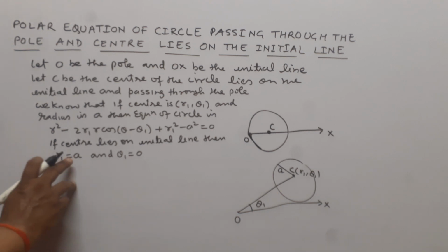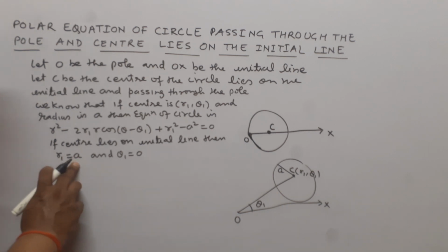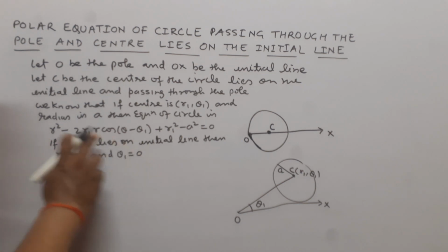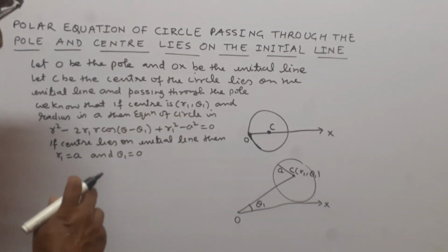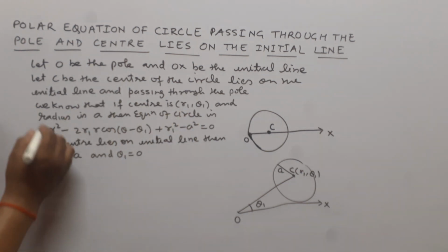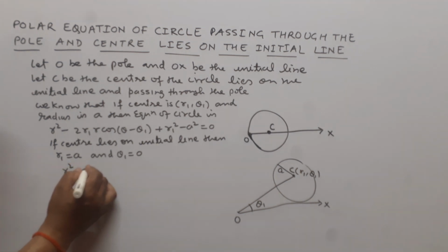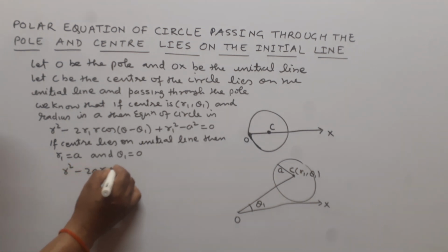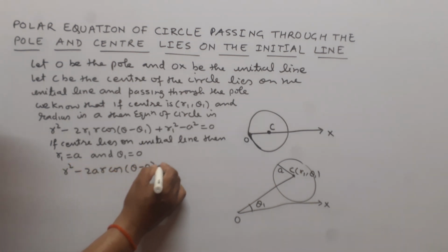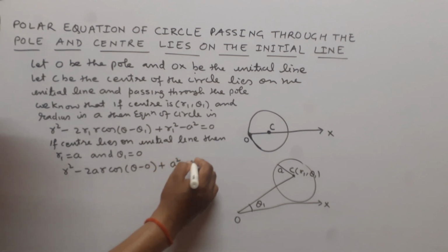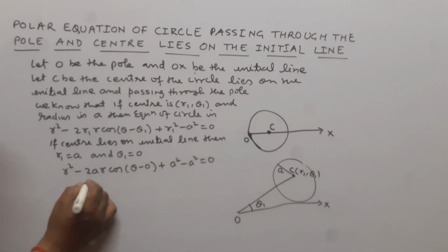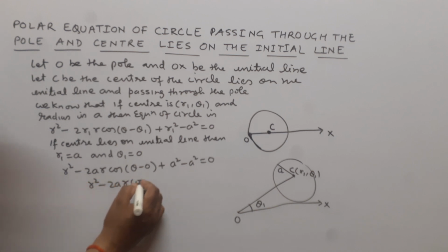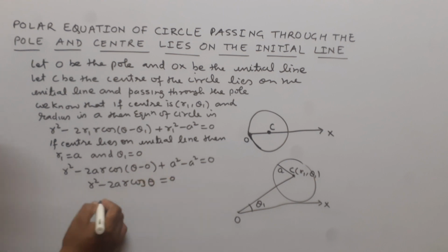When we put r1 is equal to a and theta 1 is equal to 0 in the above equation of circle, then the equation reduces to r square minus 2ar cos theta minus 0 plus a square minus a square equal to 0. So this can be written as r square minus 2ar cos theta is equal to 0.